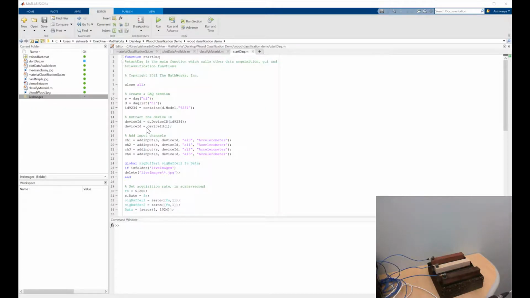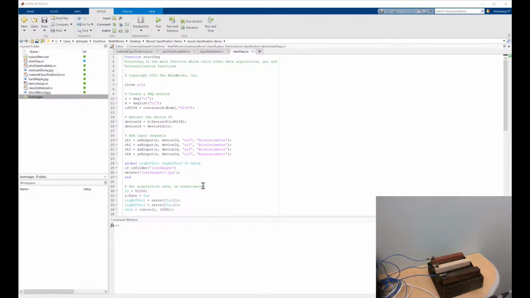Okay, so let's jump into MATLAB and see the demo in action. I'm going to give you a closer look at the hardware setup through my webcam. As you can see here in MATLAB, we have a function called startDAQ.m. We use this function to configure the DAQ hardware and start reading data into MATLAB.